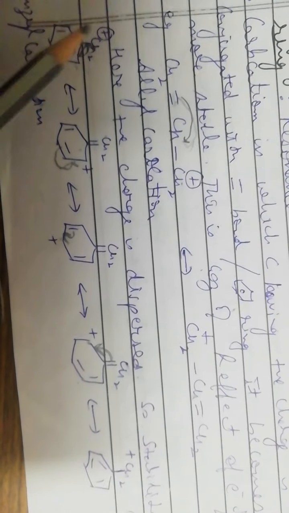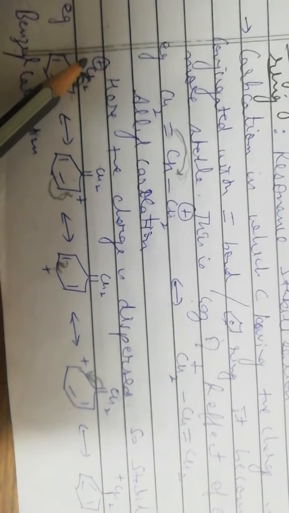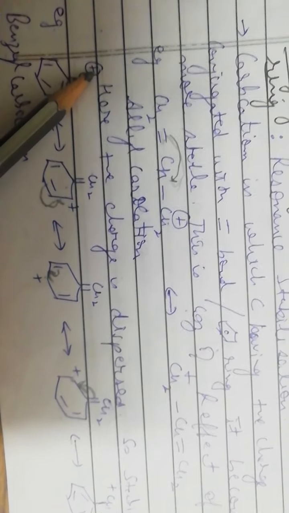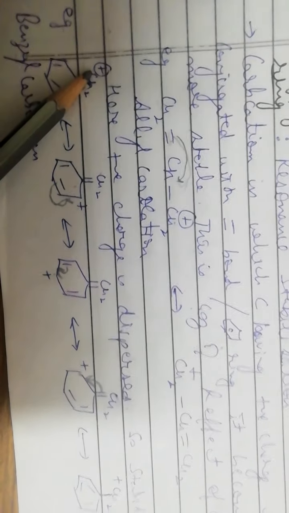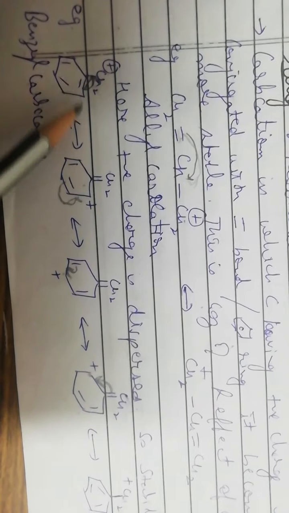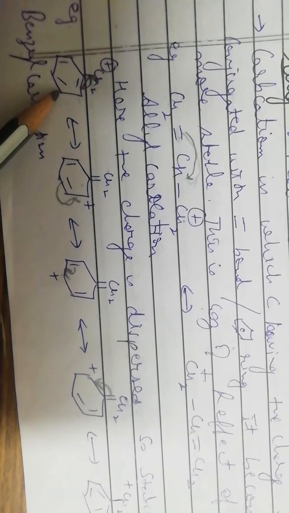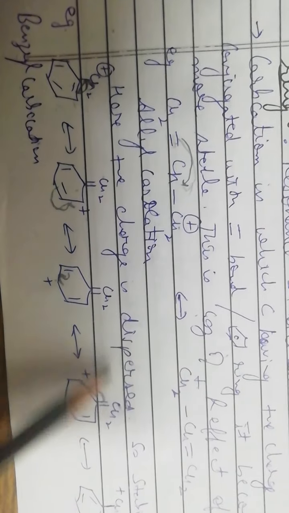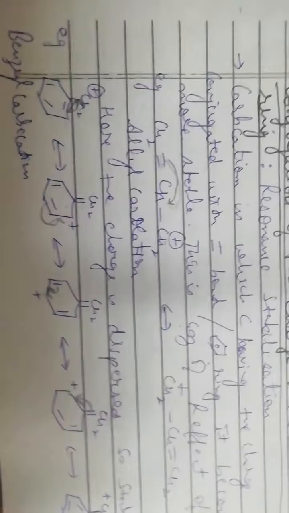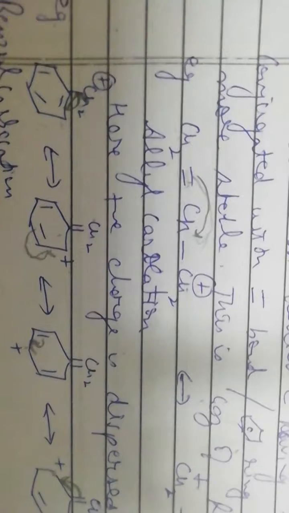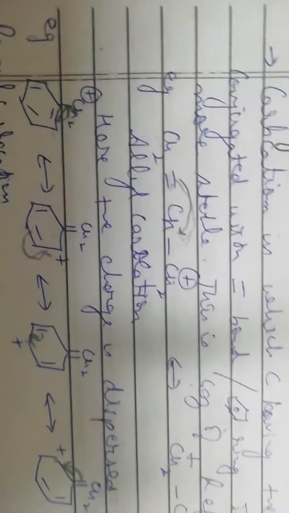Now here we can see that if the carbon atom is connected to one phenyl ring, then resonance stabilization takes place and there is dispersal of charge. Initially the charge was present on one carbon atom. Now because of resonance, dispersal of charge takes place, and the charge is dispersed over 1, 2, 3, 4, 5, 6, 7 carbon atoms, that is, over the whole phenyl ring. So more is the dispersal of charge, more is the stability. So because of one phenyl ring, dispersal of charge takes place and stability will increase.